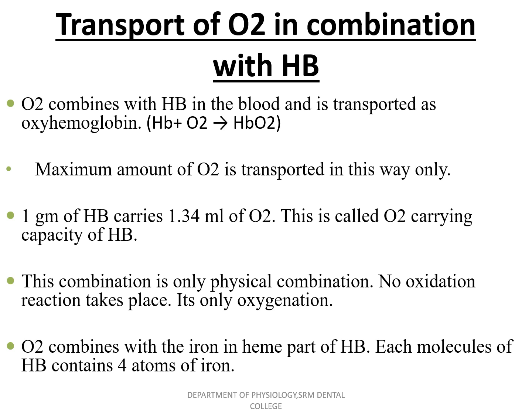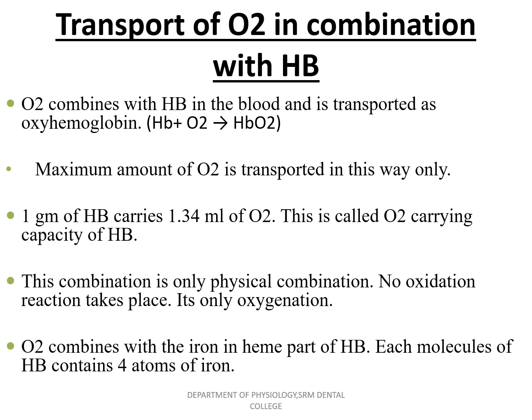One gram of hemoglobin carries 1.34 ml of oxygen. This is called the oxygen carrying capacity of hemoglobin. This combination is only a physical combination. No oxidation reaction takes place here. Only oxygenation takes place over here.